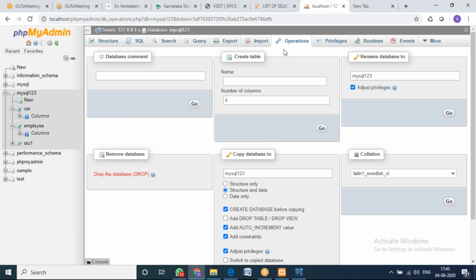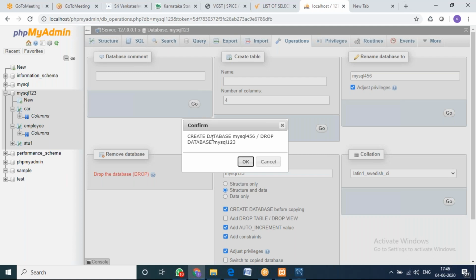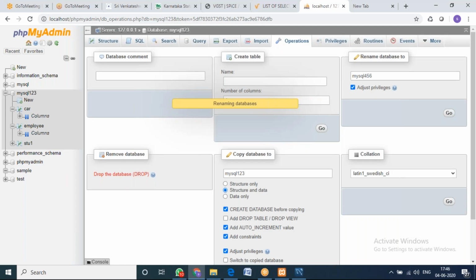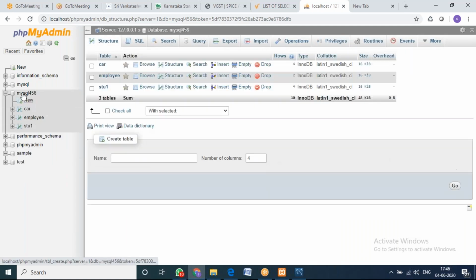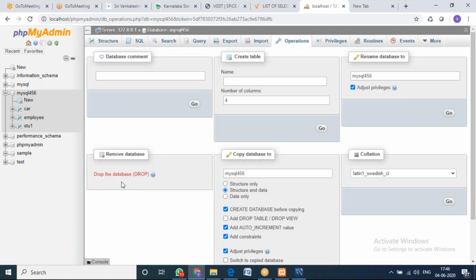Then I'm going to operations. See here, in operations, you can create a table, right? You can rename the database. Suppose I want to rename MySQL 123 to MySQL 456, let me rename. Then go. Right? So it is asking for confirmation. I am going to drop MySQL 123 and create MySQL 456. Is it okay? I'll say okay. Now you can see it has been changed to MySQL 456, but still I can see all my tables. So that means you can rename, you can create, you can drop the database.